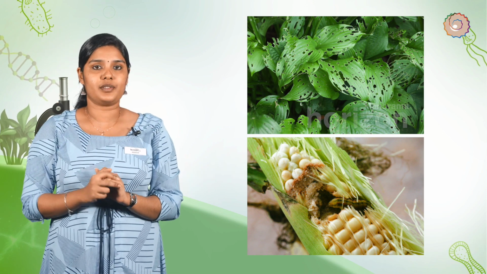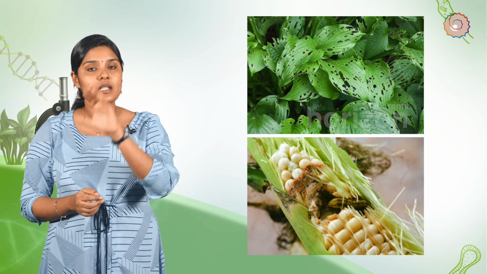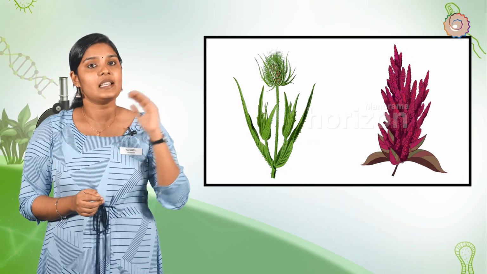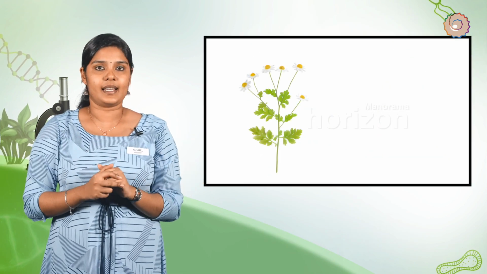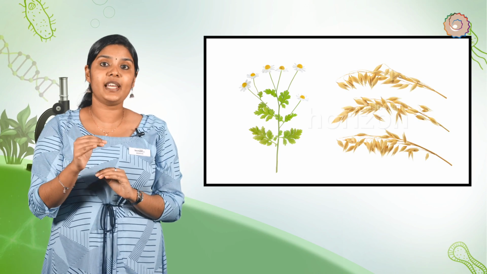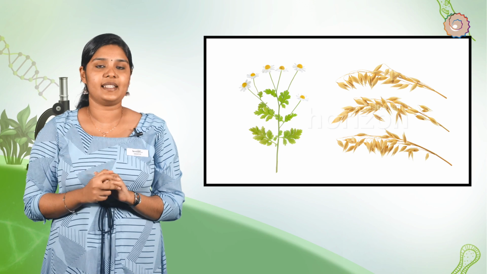Weeds and weed control. Weeds are unwanted plants in the cultivated field. For example, Xanthium, Amaranthus, Parthenium, Avena sativa. How are weeds harmful to crops? They compete for food, space and light.